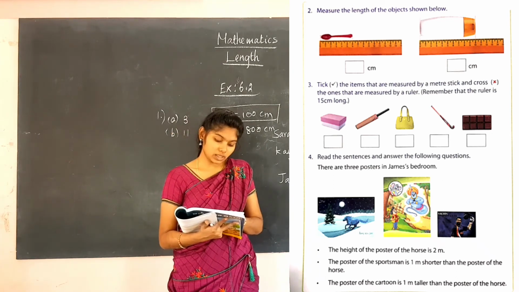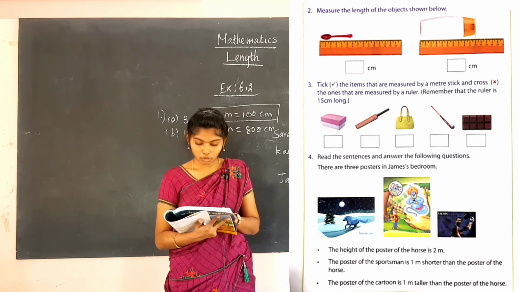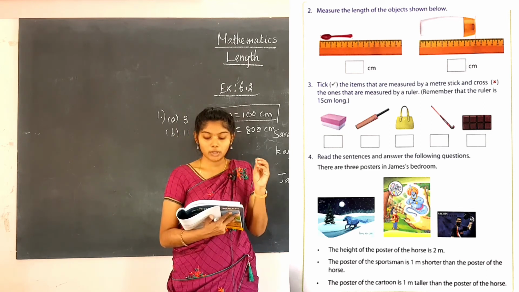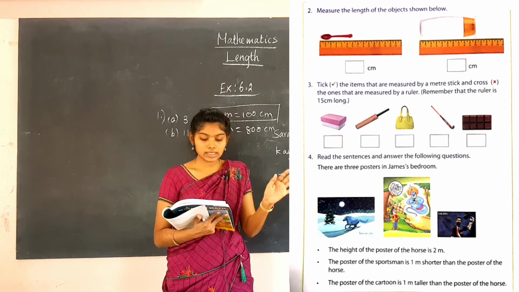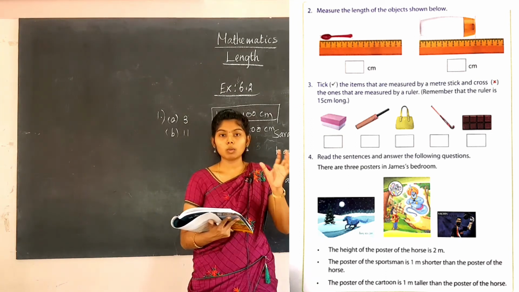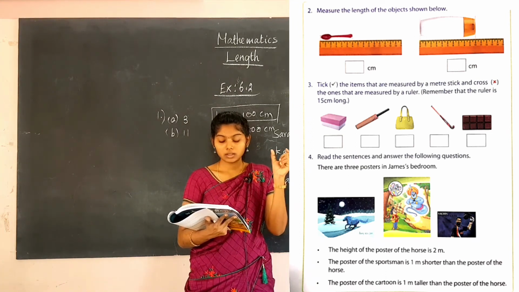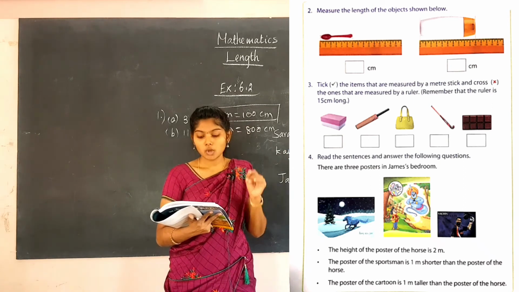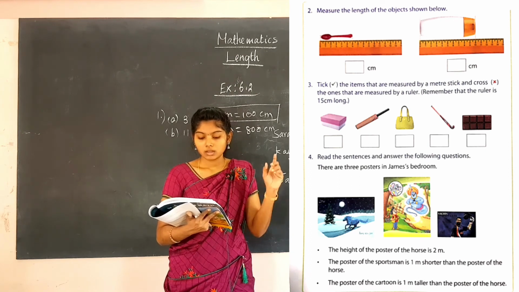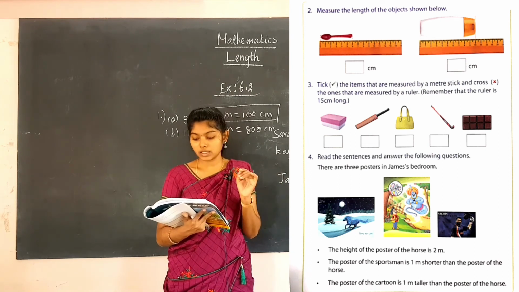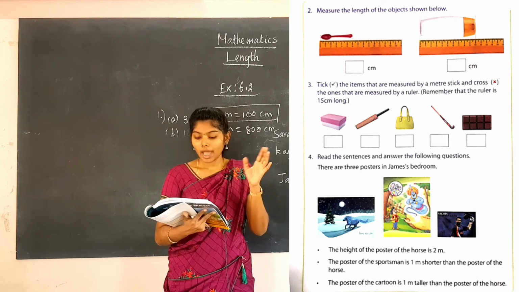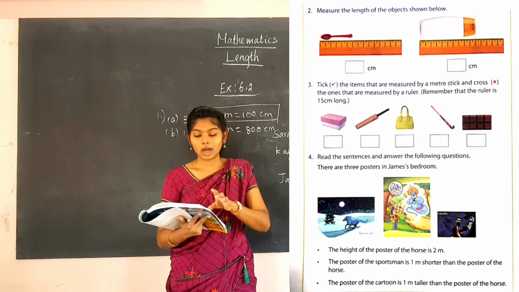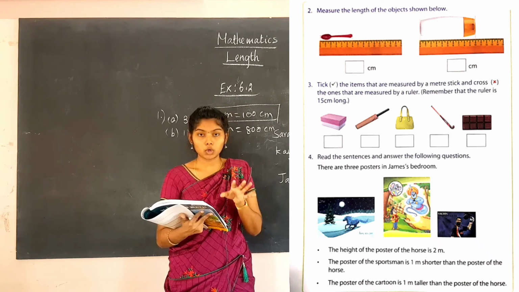And the third one: tick the items that are measured by a meter stick and cross the ones that are measured by a ruler. Remember that the ruler is 15 centimeter long. So remember that the ruler scale is in centimeters only, 15 centimeters only. With that you are going to tick the items that are measured by a meter stick, and cross the ones that are measured by a ruler. With the ruler, we have to give a cross sign there.